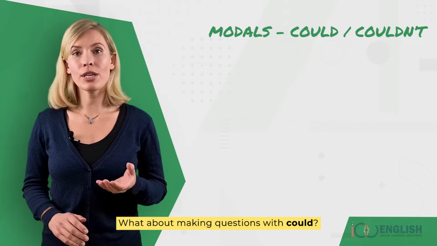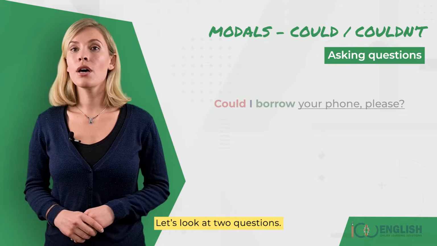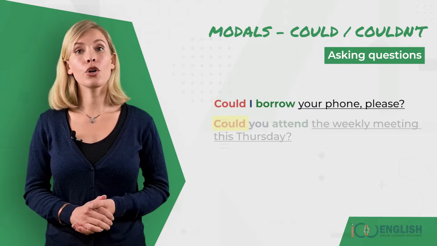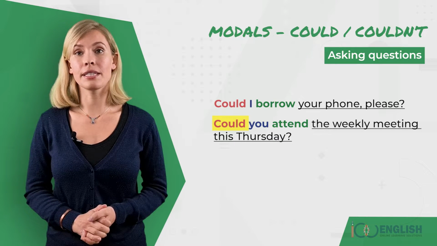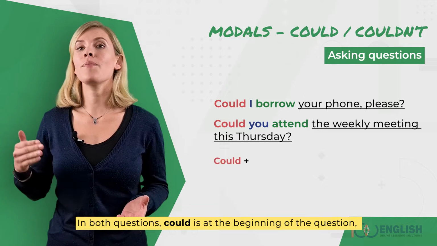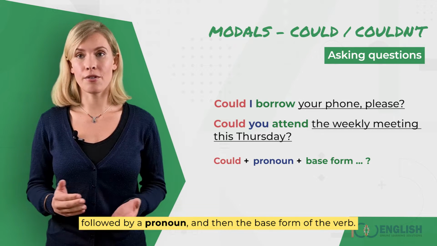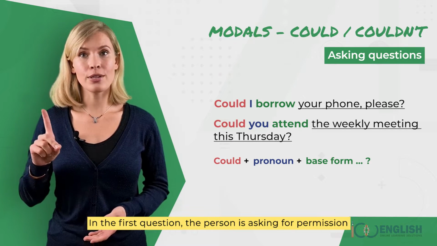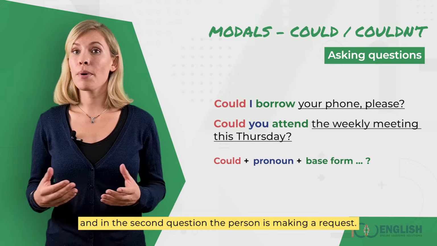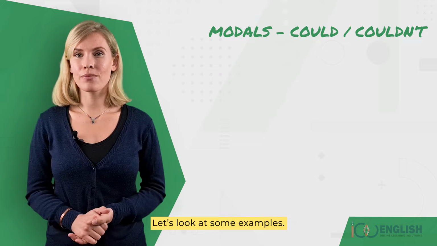What about making questions with could? Let's look at two questions. Could I borrow your phone, please? Could you attend the weekly meeting this Thursday? In both questions, could is at the beginning of the question, followed by a pronoun and then the base form of the verb. In the first question, the person is asking for permission, and in the second question, the person is making a request.